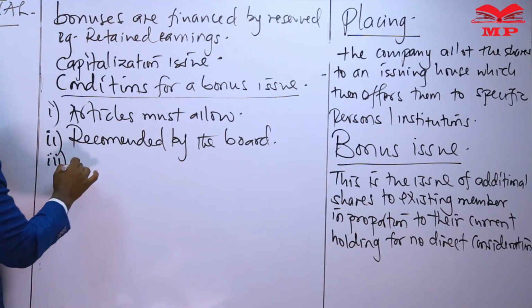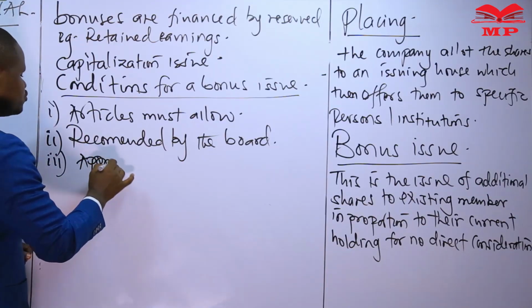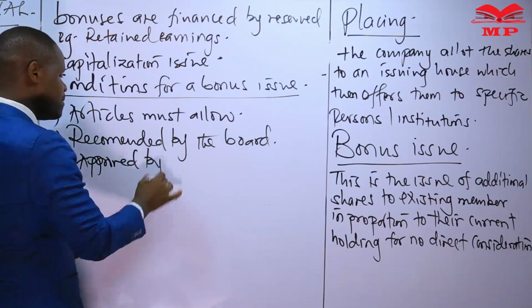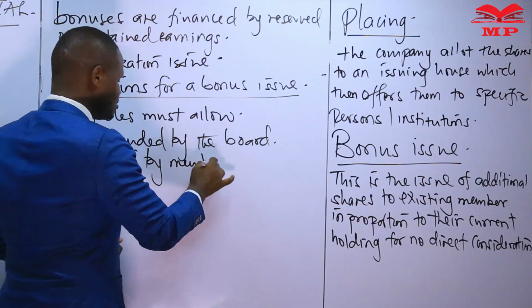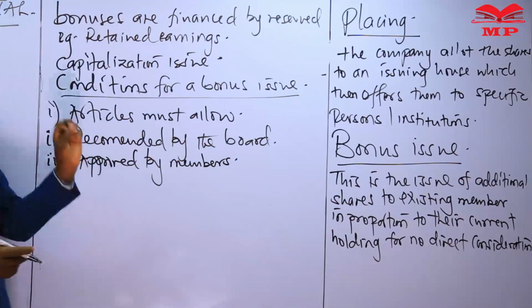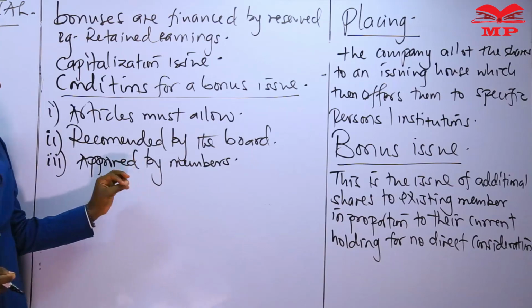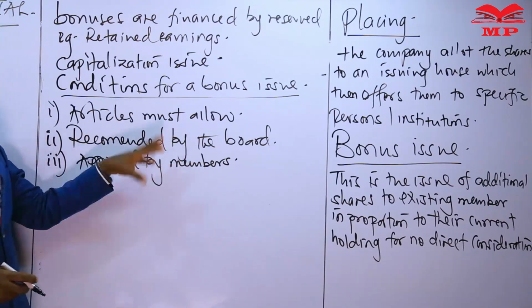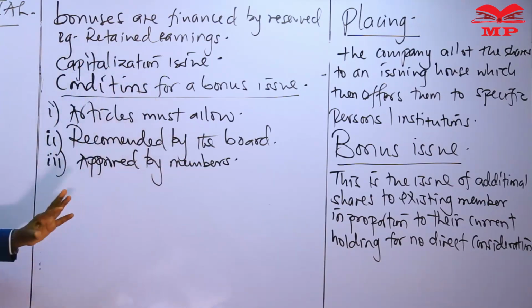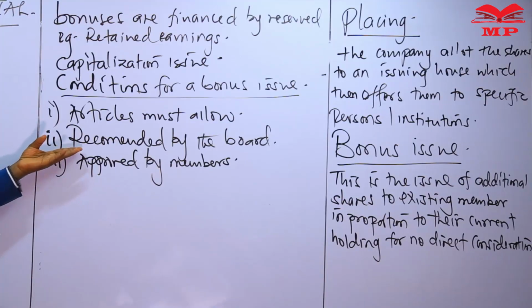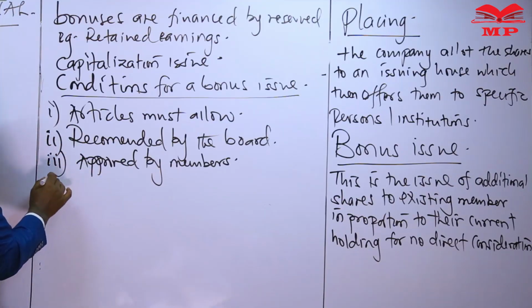Then, with the recommendation, it must be approved by members, by a vote of the members. So we're imagining a meeting of members where they are presented with a motion to capitalize reserves such as the retained earnings, on the recommendation of the board, so that they approve the transaction.